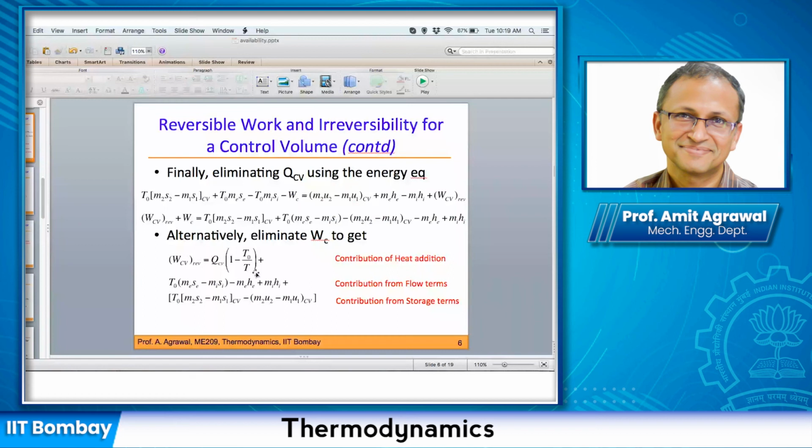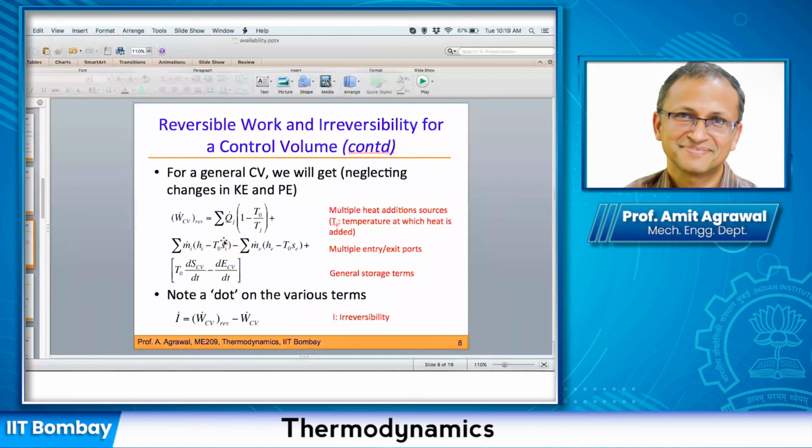We have dropped this QCV explicitly; otherwise the j terms we are carrying forward. And you can think of this as the integration over j. Just like this is a summation over the inlet ports, this is a summation over the exit ports, and this is a summation over all the heat sources that we have at different temperatures. So it's a summation over j that is implied here.